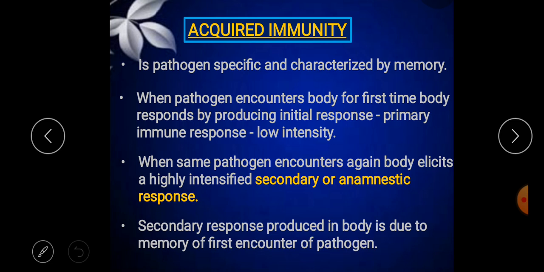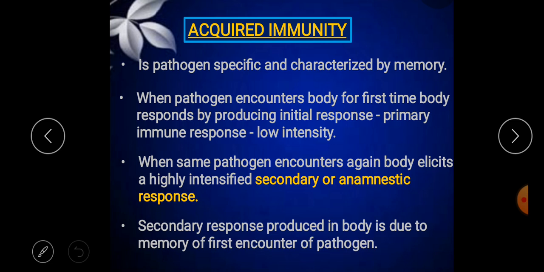When the same pathogen encounters the body a second time, the body elicits a highly intensified response, called the secondary response. There are certain cells inside our body which can remember the pathogen, and if the same pathogen attacks again, the body fights against it with greater force, and as a result the pathogen is not able to win and the body is protected from that infection.